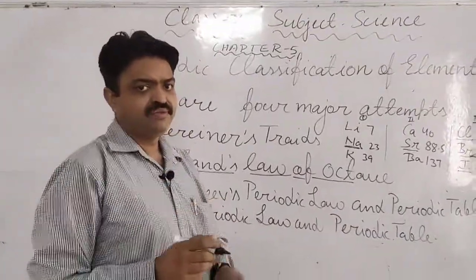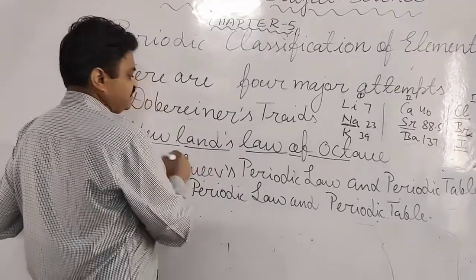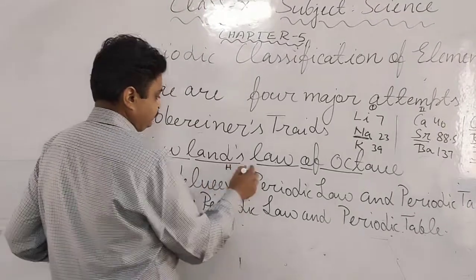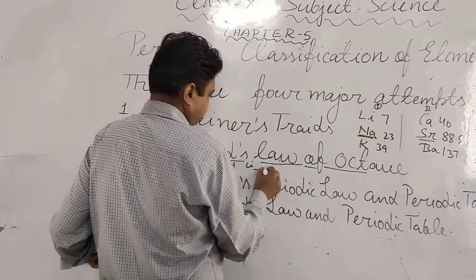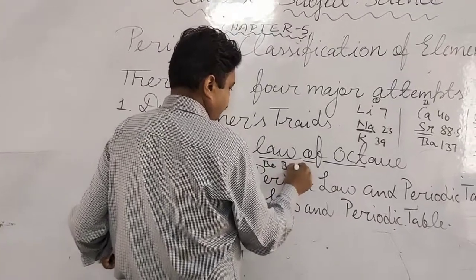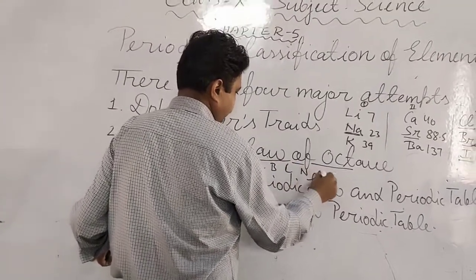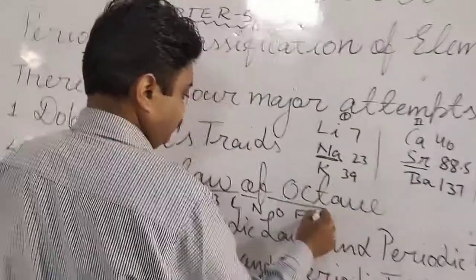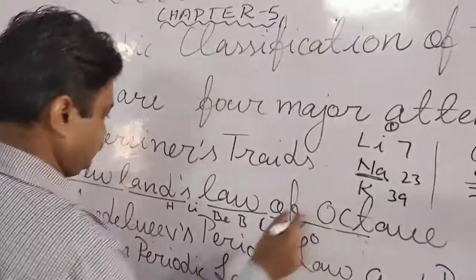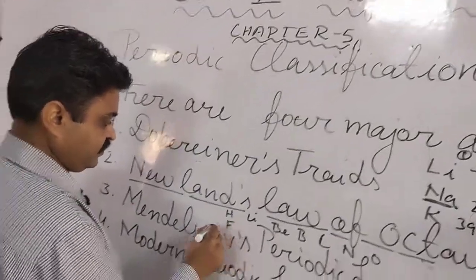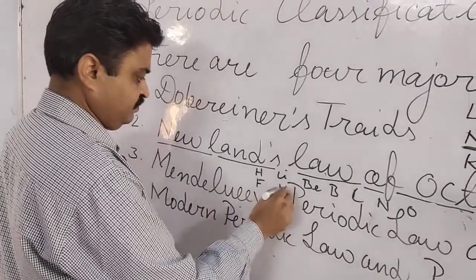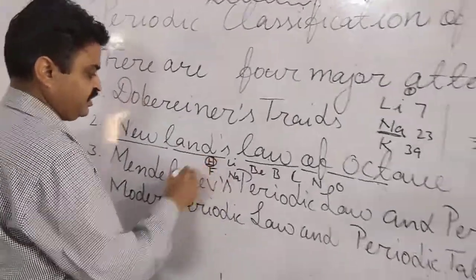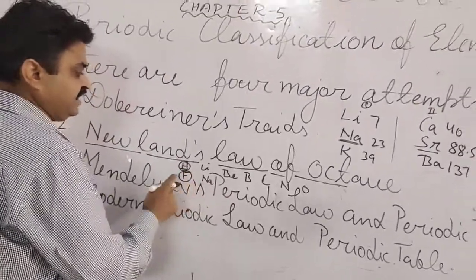According to this, if the elements are arranged in horizontal rows like hydrogen, lithium, beryllium, boron, carbon, nitrogen, oxygen, fluorine, and then sodium, what will happen in this? The first element's chemical property will be similar to the eighth element's chemical property.